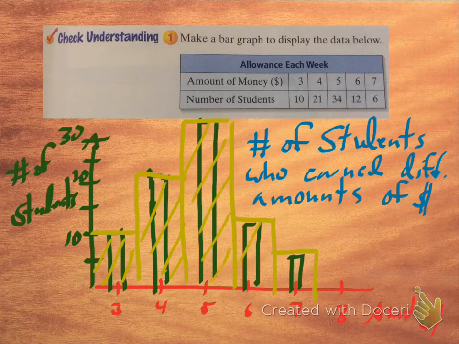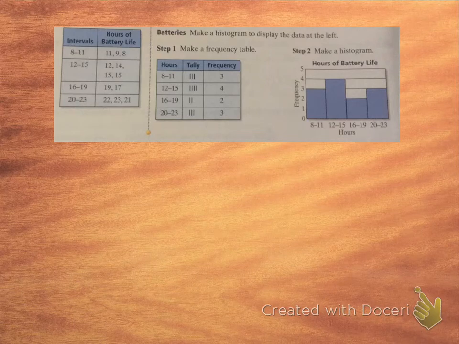It's a special kind of bar graph where it shows the number of people that pick different things. And basically, that could come right from a frequency table. Okay, so a histogram is a special kind of bar graph that comes from a frequency table. You can identify it immediately because the bars will touch each other. They'll literally run together. So we don't tend to make bar graphs that touch each other unless they're supposed to be histograms. So that's just something that we do to differentiate between a regular bar graph and this special kind that's a histogram. Make sense? Yes. Okay.